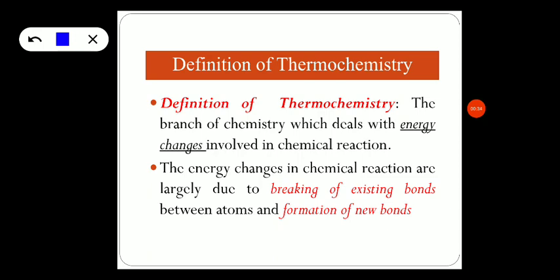Let us define thermochemistry. It is defined as the branch of chemistry which deals with energy changes involved in any chemical reaction. As soon as we say it is a chemical reaction, the energy changes in any chemical reaction are mainly due to the breaking of the existing bonds and the formation of the new bonds. And that is why thermochemistry is defined as the branch of chemistry which deals with energy changes involved in any chemical reaction. So, these energy changes can be illustrated with the help of the potential energy diagram.